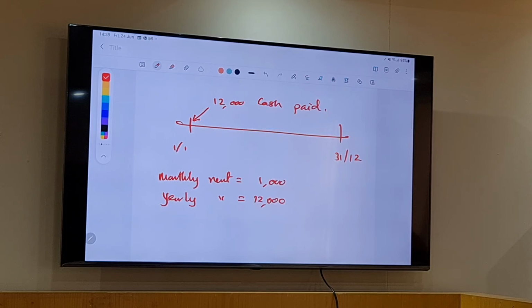Can the landlord enjoy this money? Meaning, can the landlord consider this money as the total rent income for him for that particular year? Has the tenant occupied the entire 12 months? No. He just paid the money today, 1st of January. 12,000 is paid.